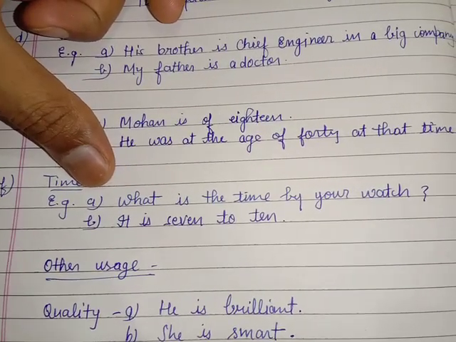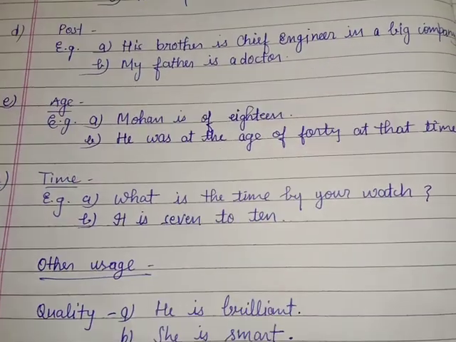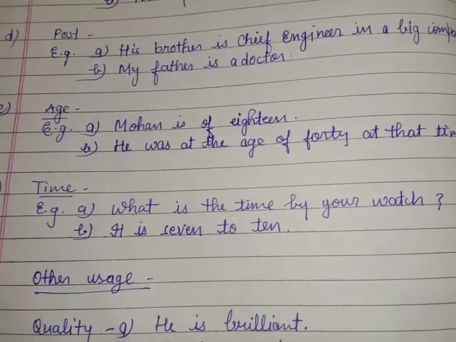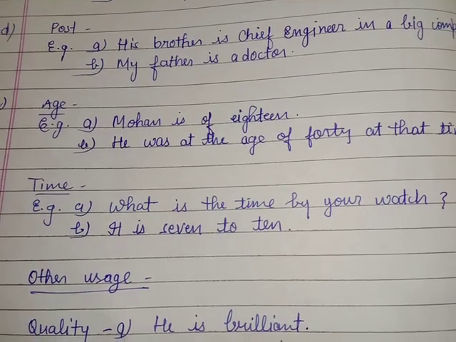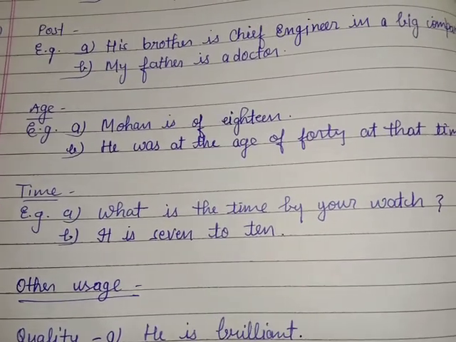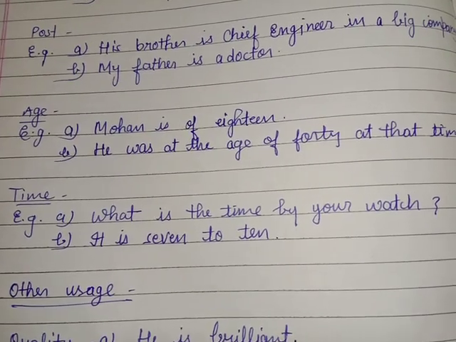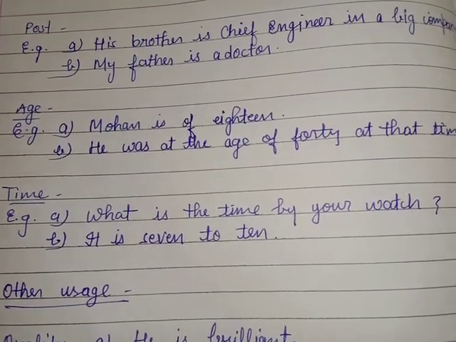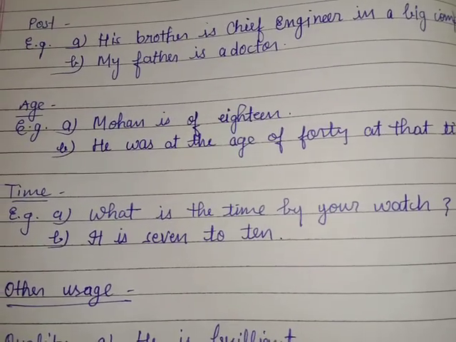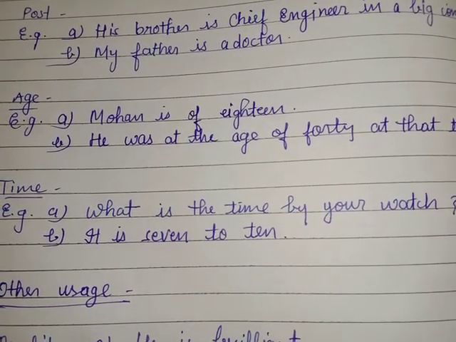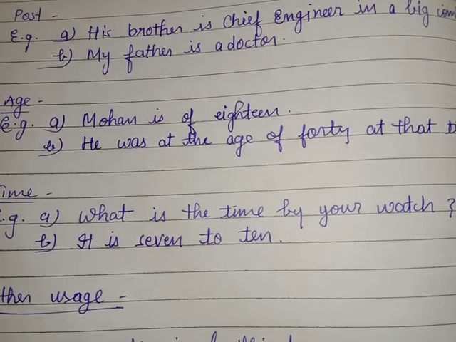What is the time by your watch? If I am asking anyone what's the time, then we will use it. What is the time by your watch? Or if it is in past tense, then you can say, what was the time by your watch at that time. It is 7 to 10, meaning it is 9:53.